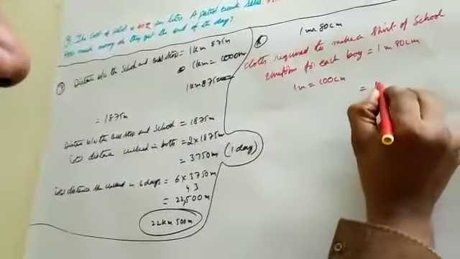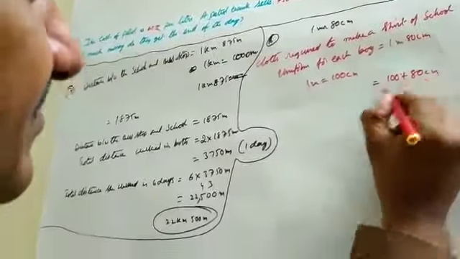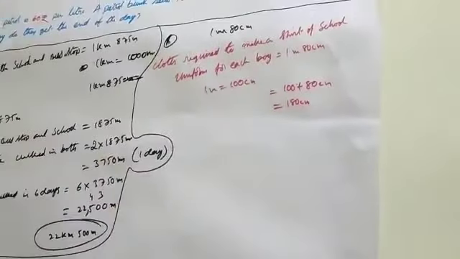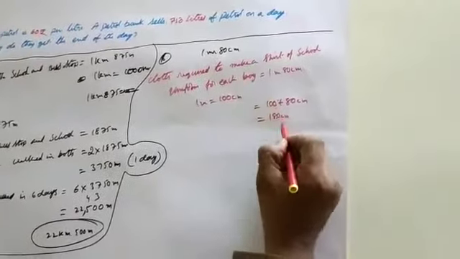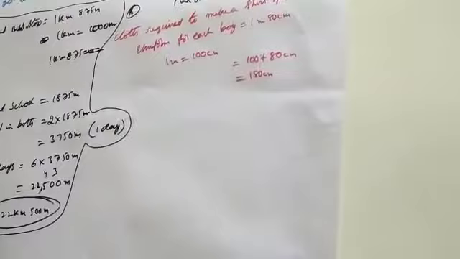That is equal to 100 plus 8, which is 108 cm. For each boy, the cloth required for one shirt in centimeters is 108 centimeters.